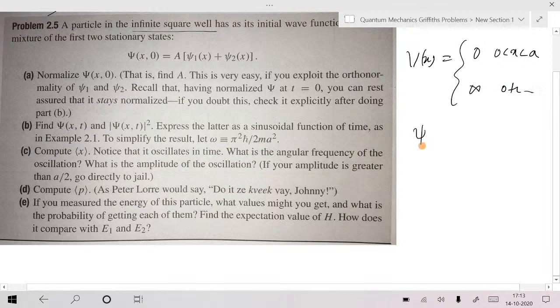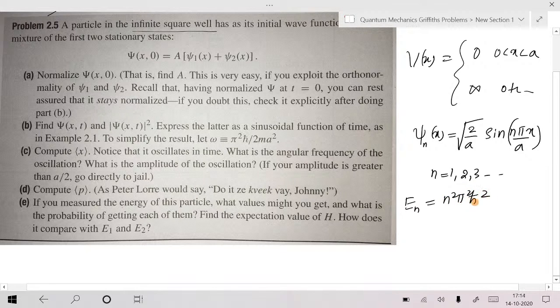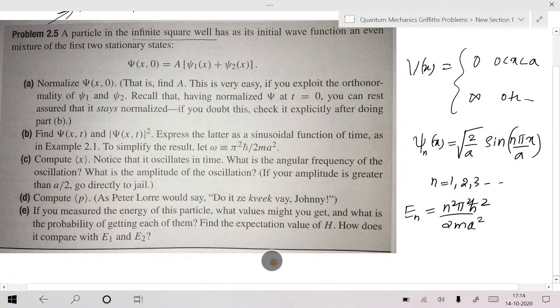For that you should know the wave function. Psi n of x is equal to, including the normalization factor, root of 2 by a sine of n pi x by a, where n starts from 1, 2, 3 and so on. Obviously your energy eigenvalues are n square pi square h bar square by 2m a square.